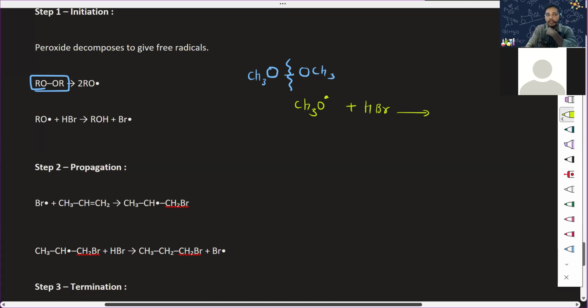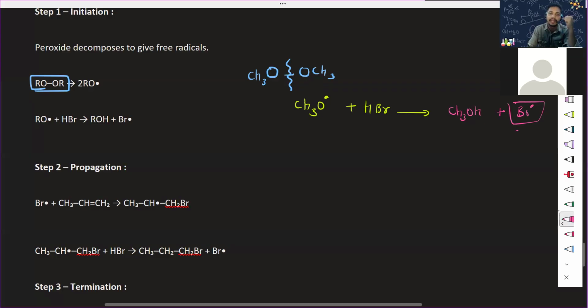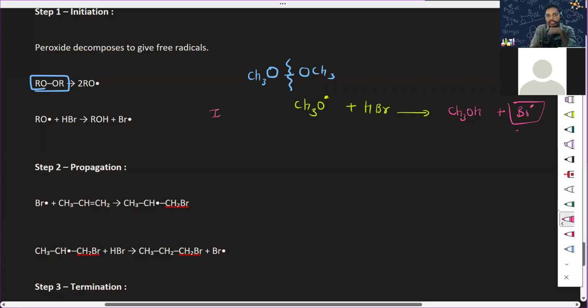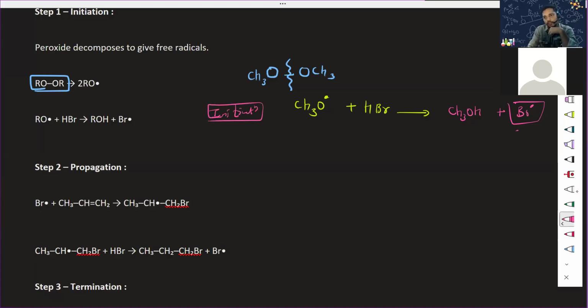As it's going to attack on HBr, what will be the formation? This CH3O, this O is there, so it will definitely snatch the hydrogen. Yes or no? So CH3OH will be formed and your Br will now be the free radical. This point is very much clear. So this is the initiation. Okay. Now there will be a propagation.